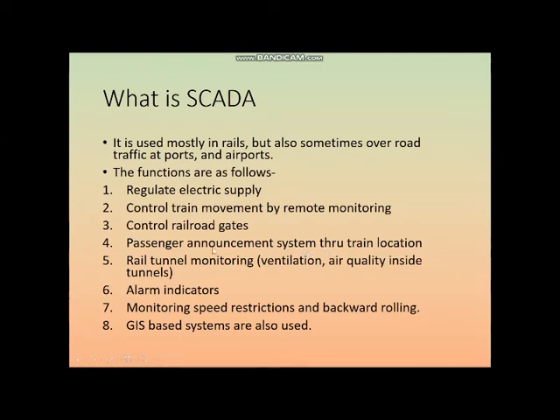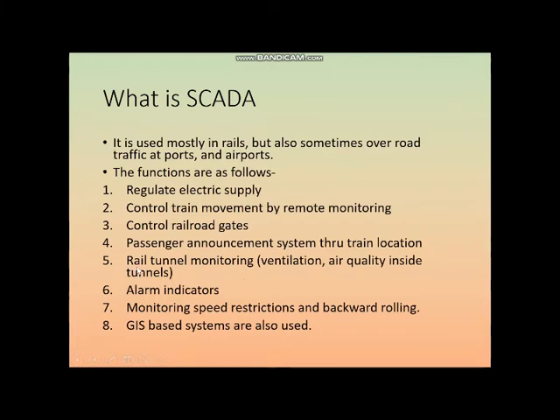So this passenger announcement system is either manual or automatic. Like in Howrah station you have observed that there is an automatic pre-recorded voice, and it is played again and again. So this kind of announcement system is also directly used.